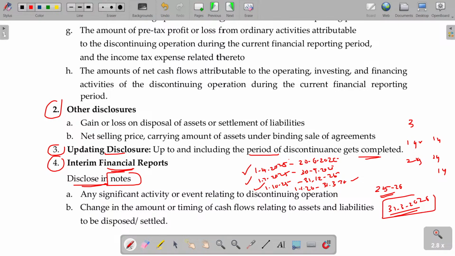For the entire year, you will give more details. In case of every quarter, you just give a note only. If any significant activity or event relating to the discontinuing operation happens, then you give just a note. Change in the amount or timing of cash flows also needs intimation if there is a significant activity, else you forget about that. Clear?